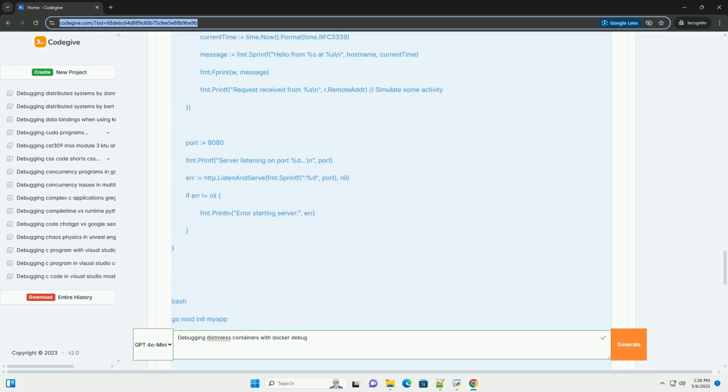Conclusion. Debugging Distroless containers can be challenging, but Docker Debug provides a powerful and flexible solution. By leveraging debug profiles, understanding the available tools like strace, GDB, and Delve, and following best practices, you can effectively troubleshoot issues in your Distroless deployments without compromising their security and efficiency. This comprehensive tutorial covers the key concepts and techniques needed to effectively debug Distroless containers. Remember to tailor your approach to the specific needs of your application and environment.